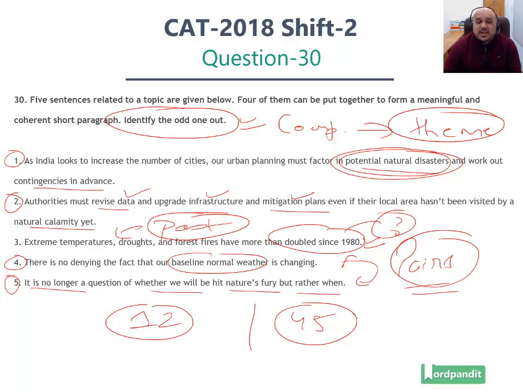This statement does not. It's just a random fact which is floating in this set of sentences, and hence it is the odd one out here. So this is the reasoning behind this question. Tough question, requires careful analysis, the kind of question that is going to challenge you.